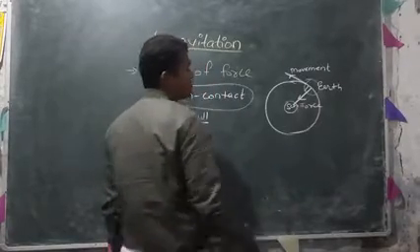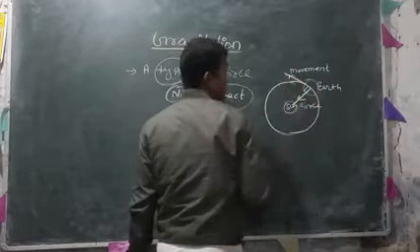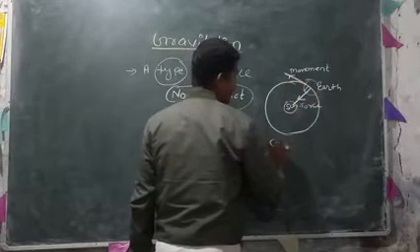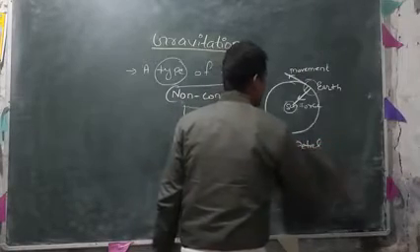If a force acts toward the center and the movement is circular, then this type of force is called centripetal force.